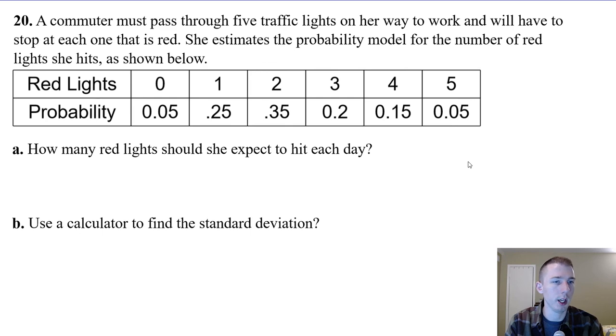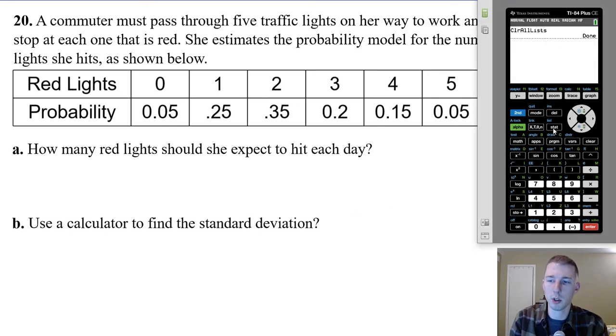All right, 20. A commuter must pass through 5 traffic lights on her way to work and will have to stop at each one that's red. She estimates a probability model for the number of red lights she hits as shown below, from 0 lights red all the way to 5, and then the probabilities are shown here. How many lights would she expect to hit in each day? So we're going to just put this in the calculator again. We're not going to do it all by hand. So the possible outcomes are 0, 1, 2, 3, 4, and 5, and the probabilities are given.